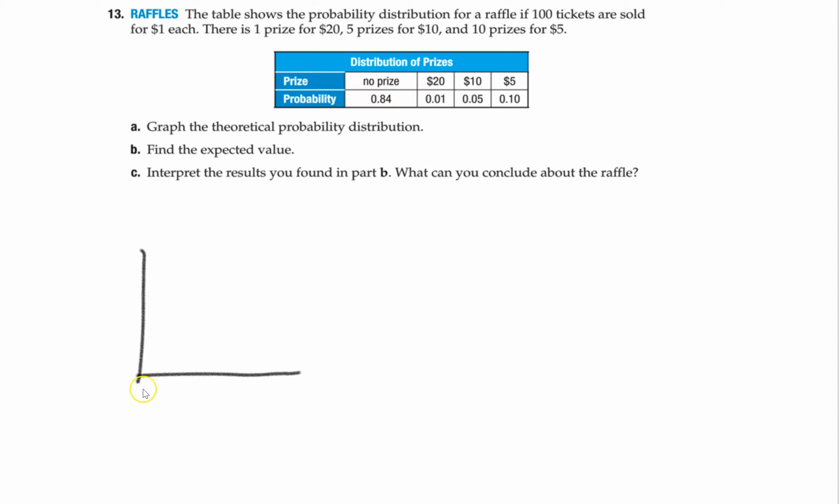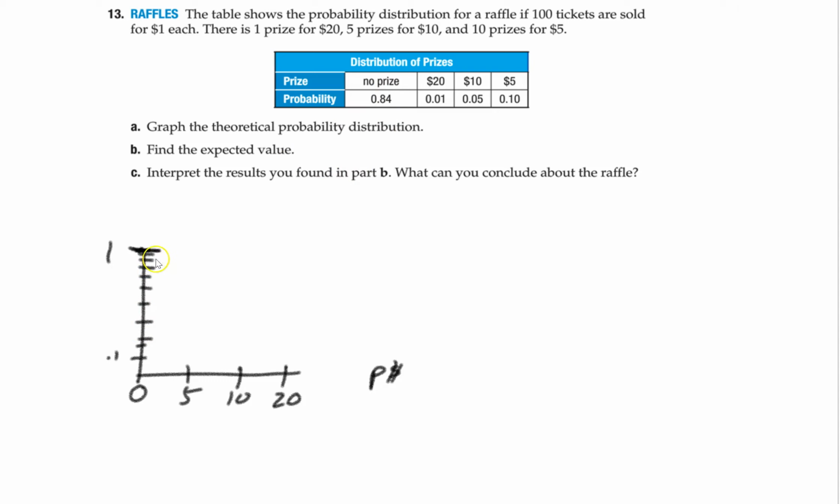So no prize, $0. Let's do this for prize money. And then let's have $5, $10, and $20. Our max should be 1 because it's all probability, so the max you ever hit is 1. Let's do 0.1, 0.2, 0.3, 0.4, 0.5, 0.6, 0.7, 0.8, 0.9. There you go. Anyway, no prize is 84%. So far and away, no prize is the biggest.